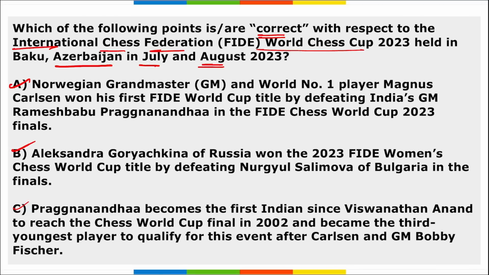Also, R. Praggnanandhaa is 18 years of age and is the 3rd youngest player to qualify for this event after Carlsen and GM Bobby Fischer.